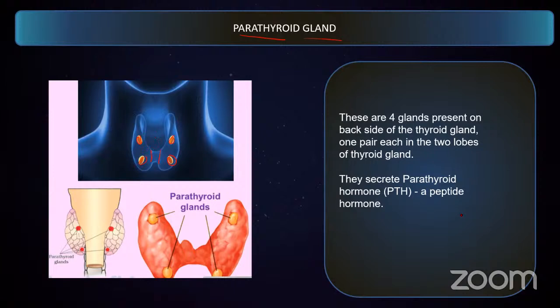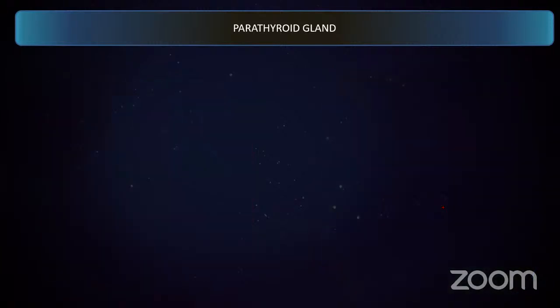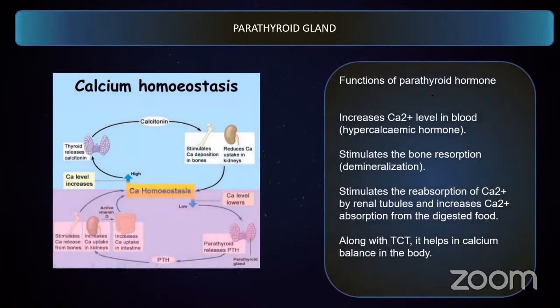Now the parathyroid gland secretes a hormone called parathyroid hormone, which is a peptide hormone. Remember this peptide hormone, steroid hormone, whenever we tell. So remember those. What is the function of parathyroid hormone? The role of parathyroid hormone is to regulate the calcium levels. How does it do that? It increases the blood calcium levels by acting on 2 important parts of your body. One is the bone, the other one is the kidney. What is it doing in the bone? It acts on the bone cells and makes the bone cells disintegrate.